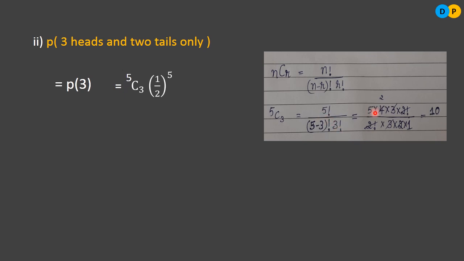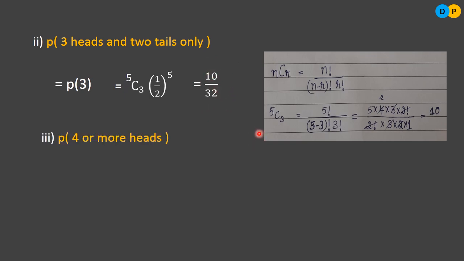What is 5 factorial? 5 into 4 into 3 into 2 into 1, but I have stopped at 2 factorial. Again 5 minus 3 is 2 factorial, so 2 factorial gets cancelled. What is 3 factorial? 3 into 2 into 1. 3 gets cancelled here, 2 gets cancelled. So 5 2s are 10. So what is the value for 5C3? That is 10. So 10 into 1 by 2 to the power 5, that is 1 by 32. So 10 by 32 is the answer for the second question.